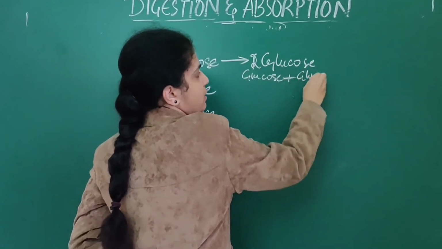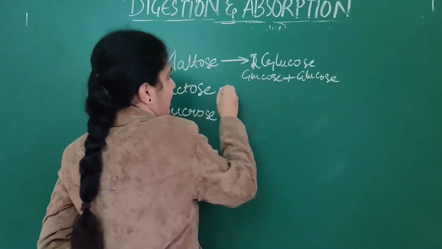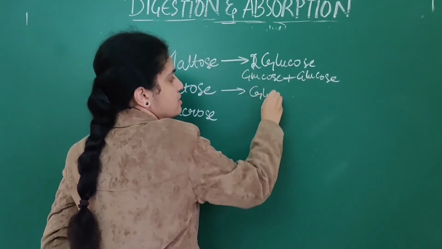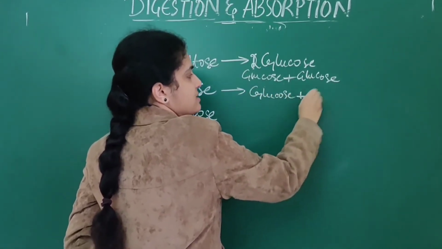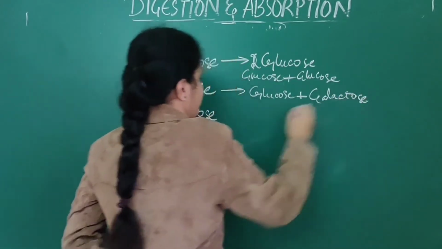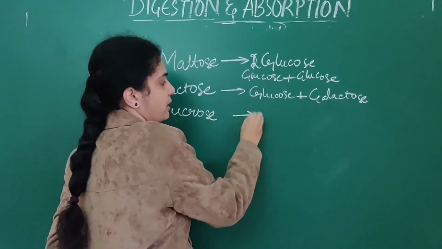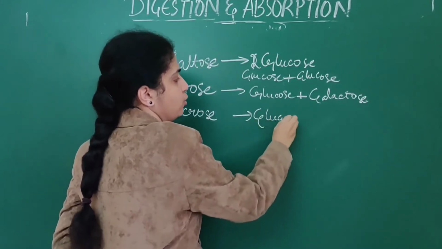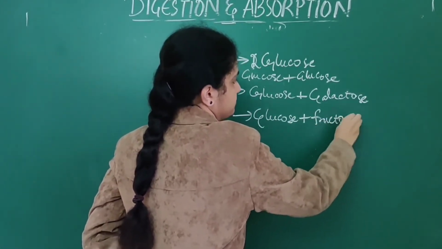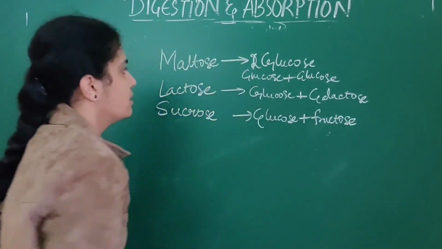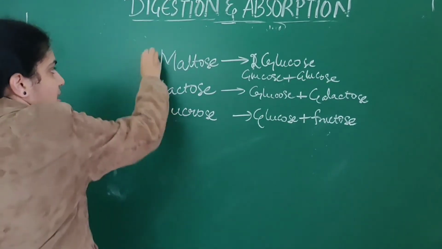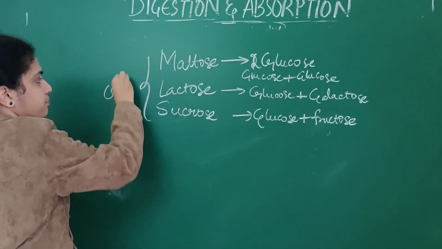Lactose is broken down into glucose plus galactose, whereas sucrose is broken down into glucose as well as fructose. Mainly these three components are carbohydrates.